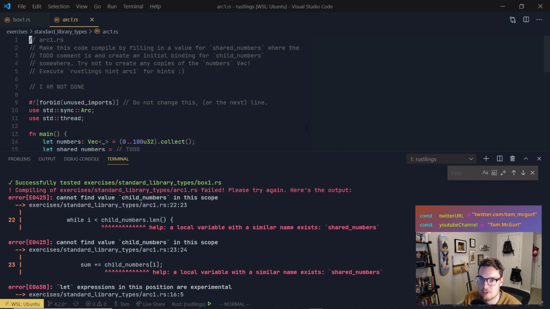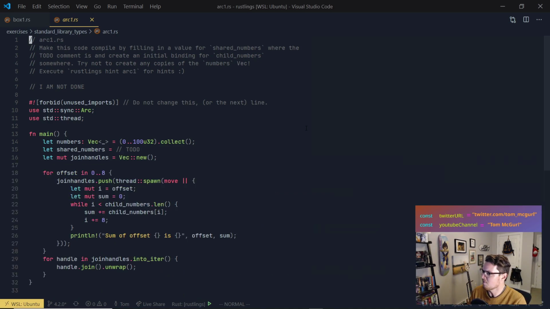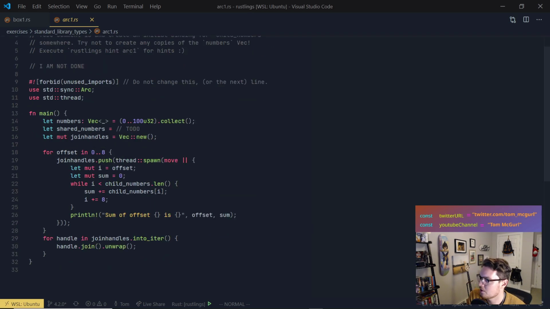Execute Rustlings hint for a hint. All right, not a lot of info. Let's try to read through and see what we're dealing with. We have our main function. We're supposed to try not copying it. And Patah says this one seems like a pain. Yeah, it does. It doesn't have much info. So let's see what it's doing. Forbid unused imports. Do not change this in the next line. So it's basically saying you have to use all the imports, so we have to use Arc. It's forbidding unused imports. That's all that means.